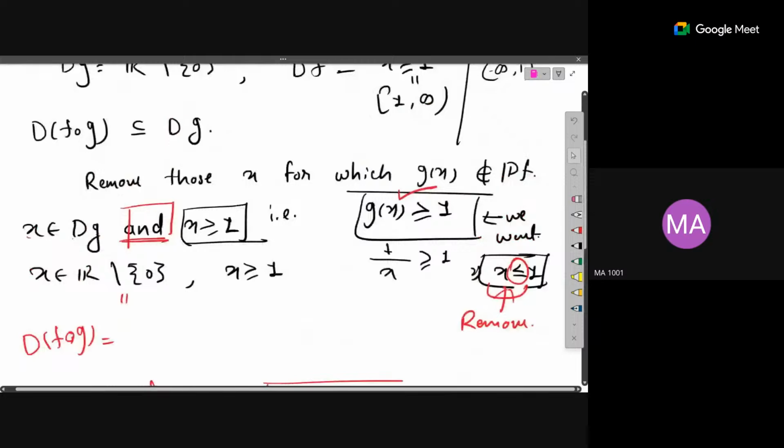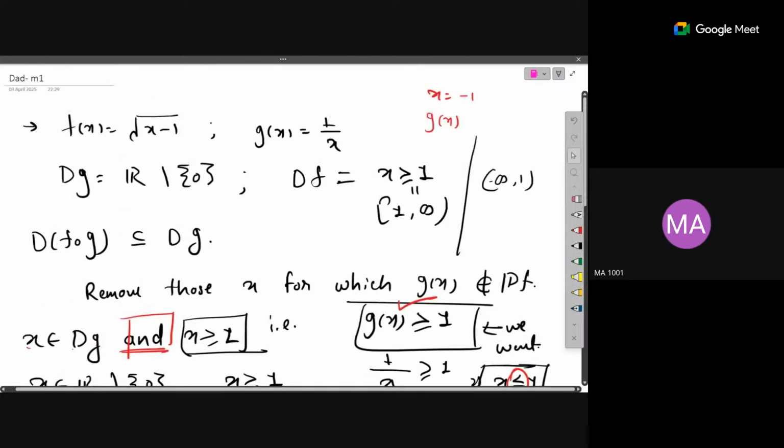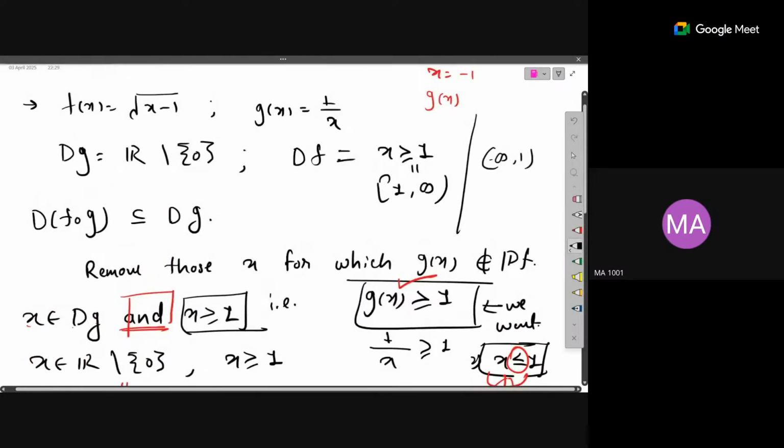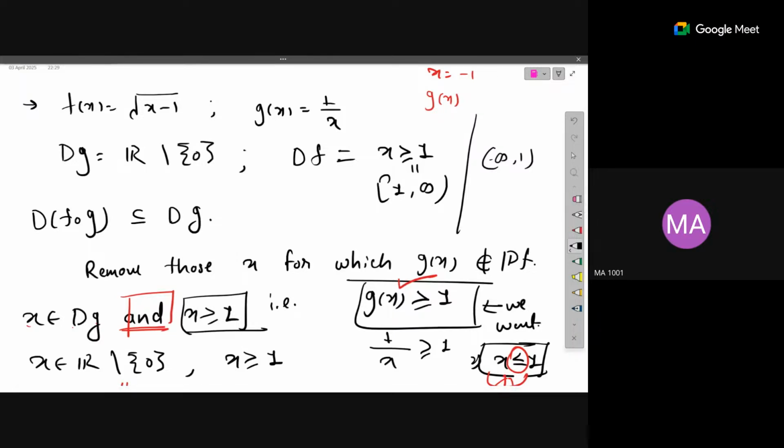Okay, so what we can do? We'll recheck the steps. Domain of g is real numbers minus 0. Domain of f is all x which are greater than or equal to 1. The domain of f composition g will be a subset of the domain of g. Now we have to remove all those x for which g of x is not a part of the domain of f. So not a part means g of x. Okay, I'll remove this whole part.